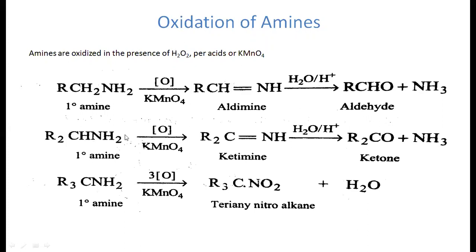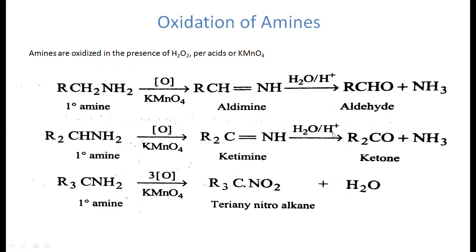Whenever this compound undergoes oxidation in the presence of potassium permanganate, it also produces the imine. But here this carbon has only 1 R group, hence it is called an aldimine, whereas this carbon which is attached with 2 alkyl groups is called a ketimine. On further hydrolysis, this double bond breaks and forms the ketone, and ammonia will be produced.